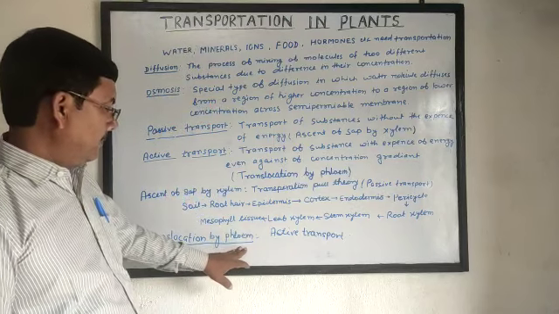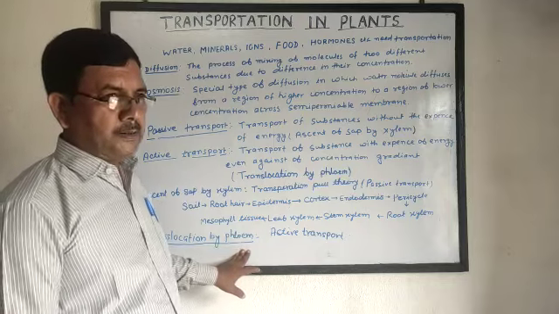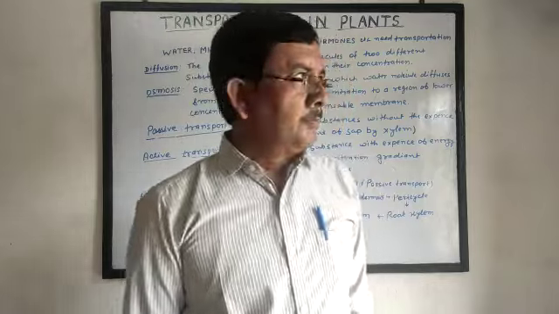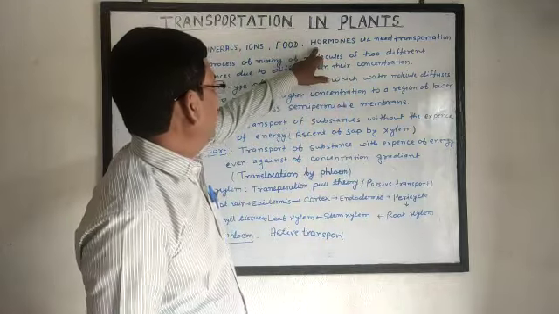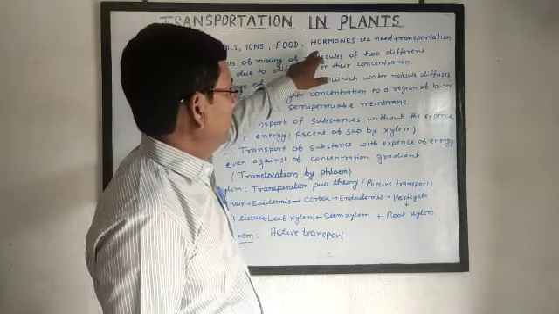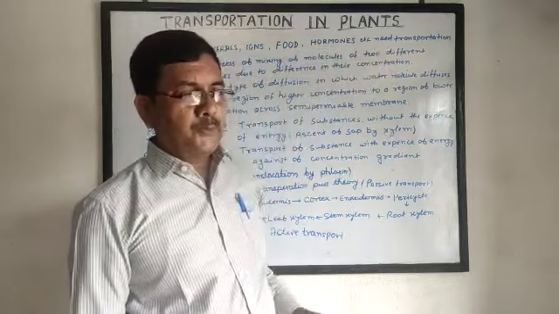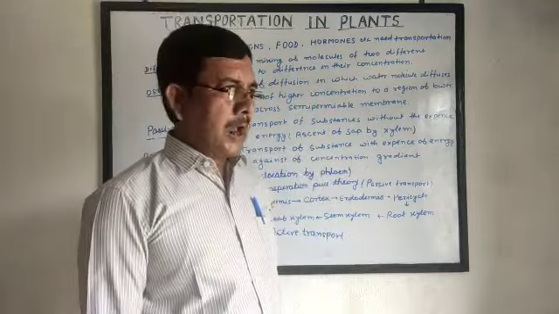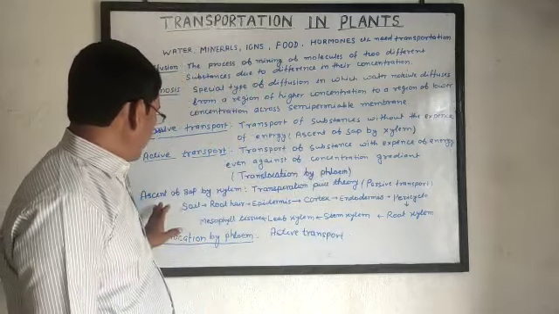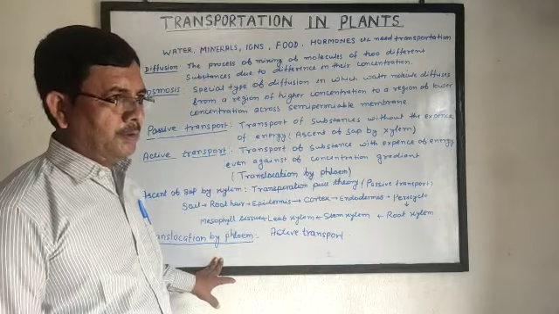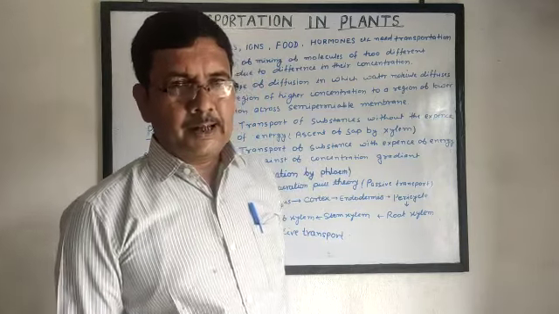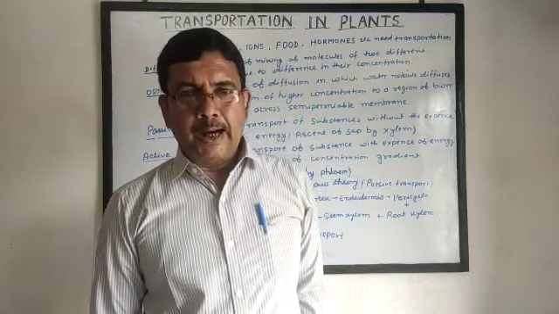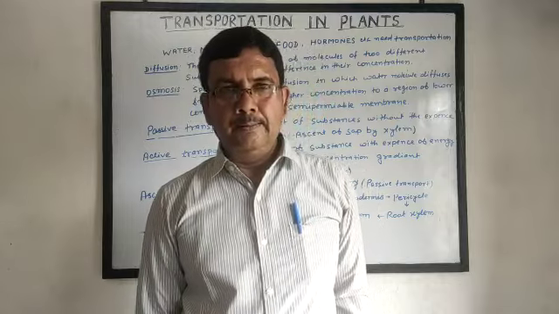That means translocation by phloem. Translocation is the process of transportation of food, and the hormones, ions, minerals dissolved in food are transported from leaf to all parts of the plant. This type of transportation is called active transport, because in this transport energy is required, and energy is expended in the form of ATP. So we conclude that active transport and passive transport occur in plants.